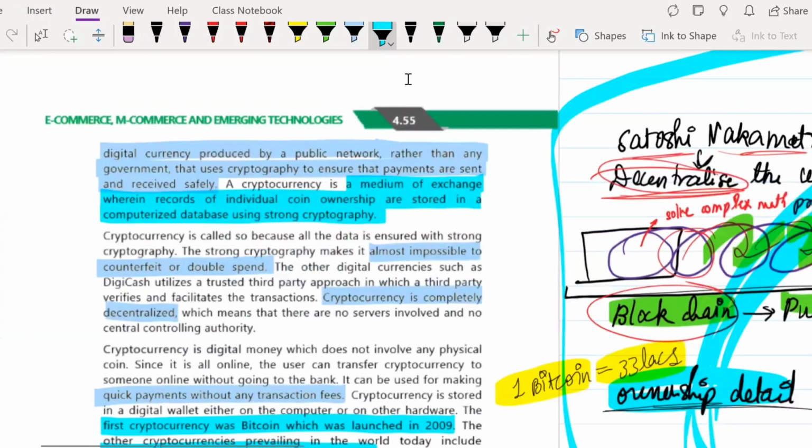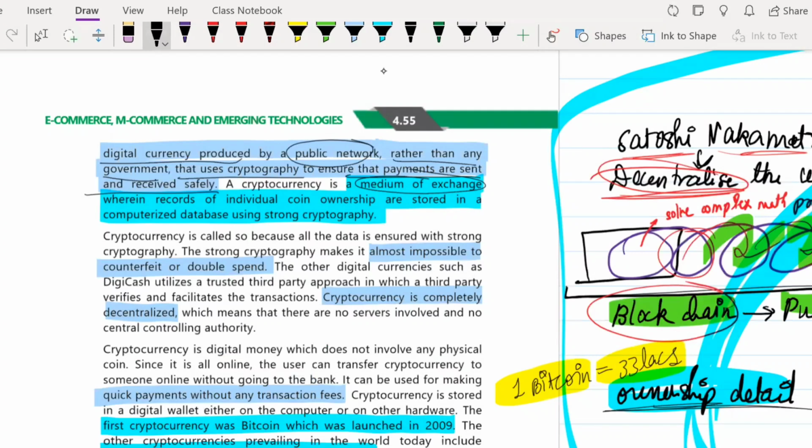So cryptocurrency is a digital currency produced by a public network, rather than any government. I already told you, the government does not make it. It uses cryptography to ensure that the payments are sent and received safely. So it is a medium of exchange. Basically, cryptocurrency is also a digital mode of cash or something like that, coins.